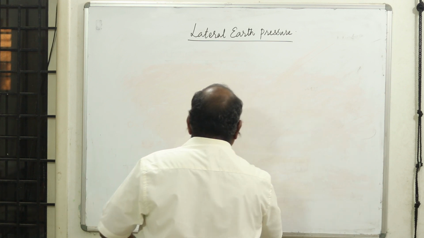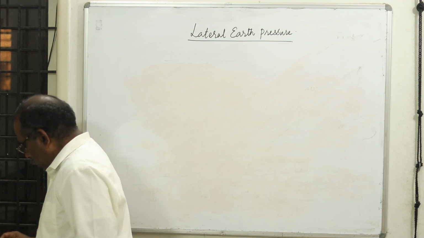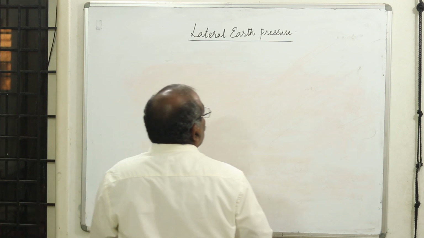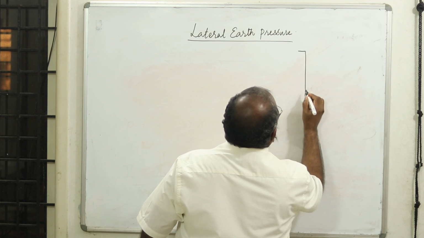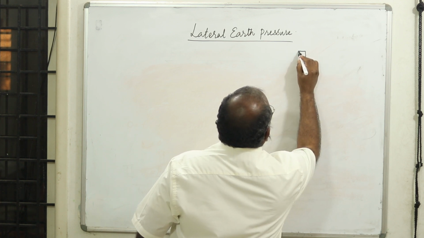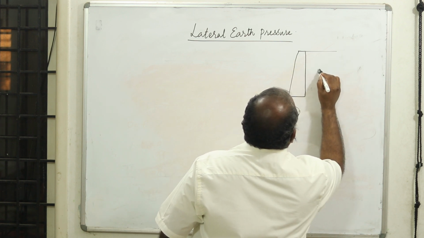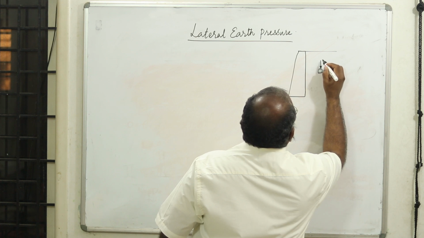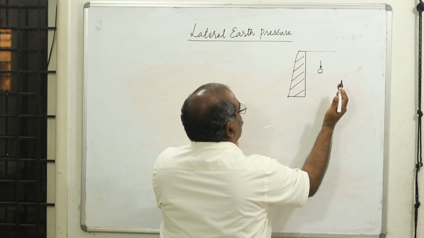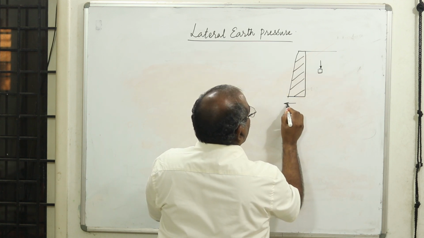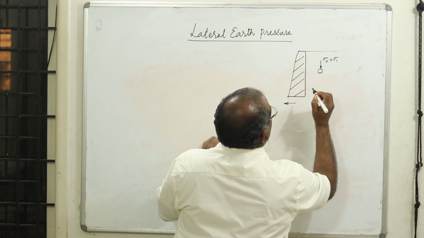Before going to that, let us try to understand in terms of a Mohr circle how to draw. Now what's happening in the arbitrary condition, this is a retaining structure. If I take an element, in the active case the soil is active, it is trying to thrust, the wall is trying to move here. The vertical stress is sigma V, which is equal to the major principal stress.